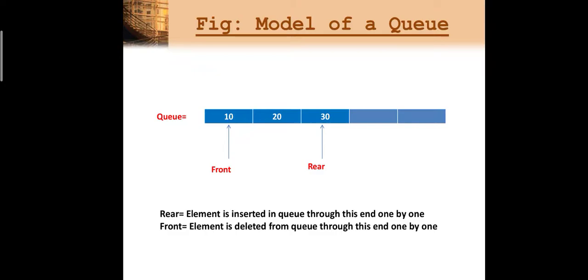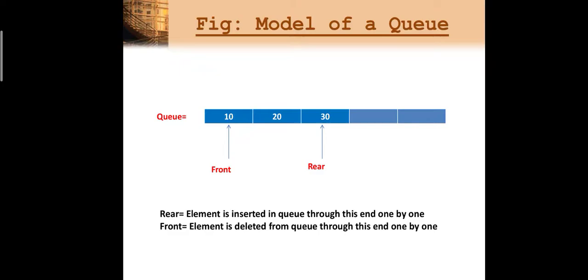If I want to insert a new element, that is 40, then I can insert it with the help of the rear end. My rear end gets incremented and I can insert the new element at this position, right? 40. So my queue size here is 5. The queue can hold 5 elements, out of which I have already inserted 3. If I want to insert a new element, I can, because my queue is not full, so it allows me to insert the new element with the help of the rear end.